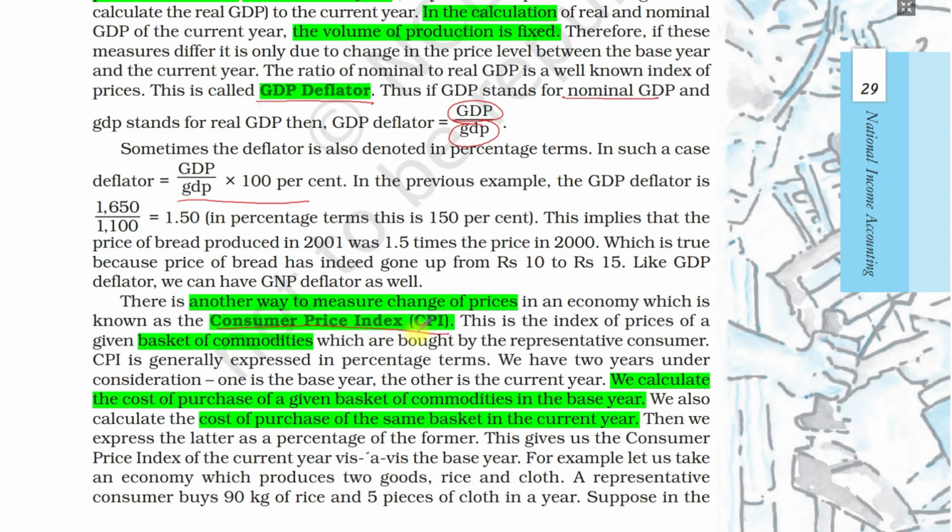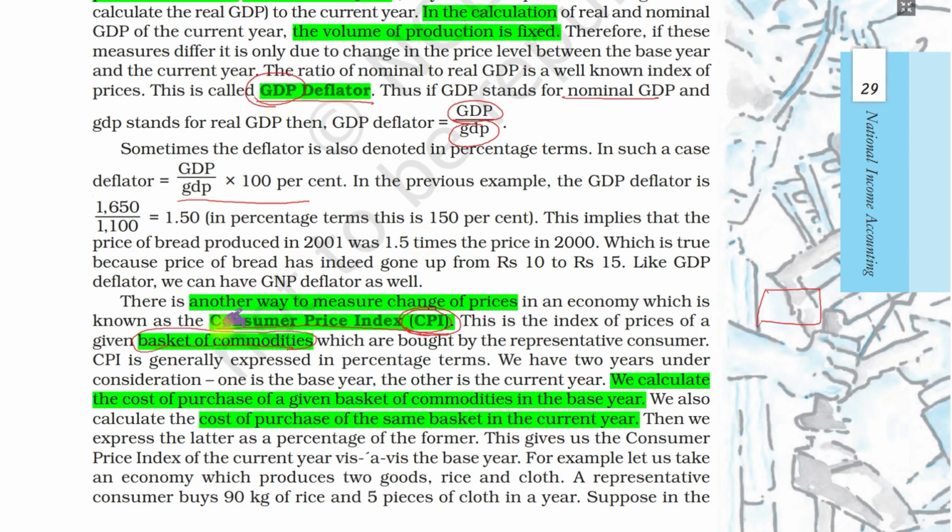The consumer price index: what does this measure? They have a fixed basket of commodities. The government or the organization publishing the CPI has chosen some goods and services and made a basket, a list of goods and services. They monitor the prices of these goods and services every year, and according to this they say this is the inflation of this year, this quarter. So it all depends on this basket of commodities. It does not include all goods and commodities. In the GDP deflator, we include all the goods and services produced in the economy.